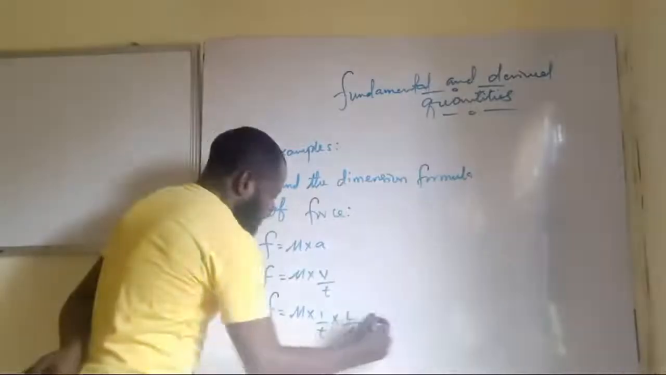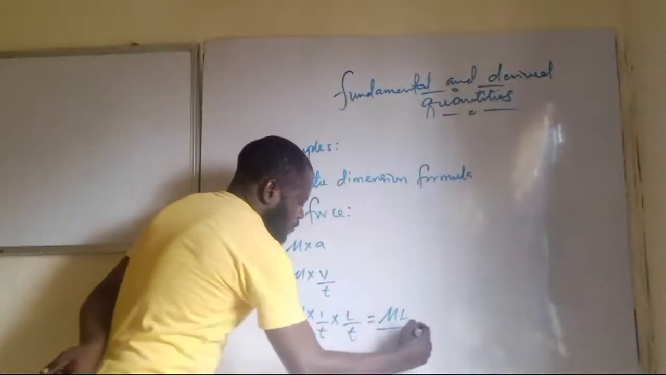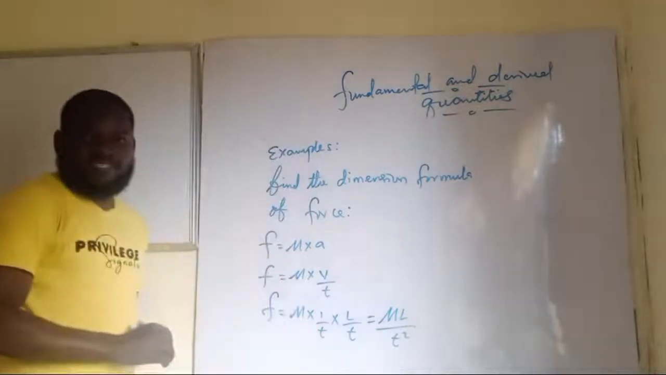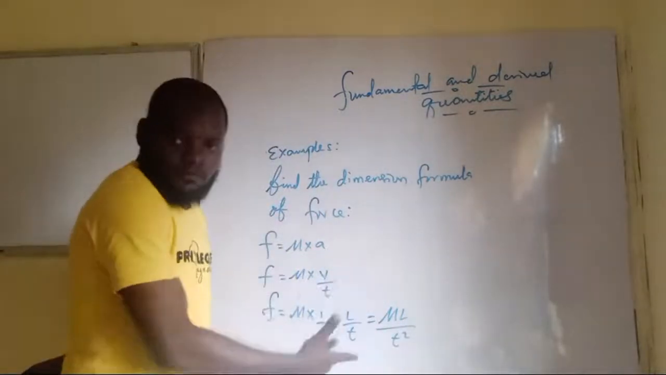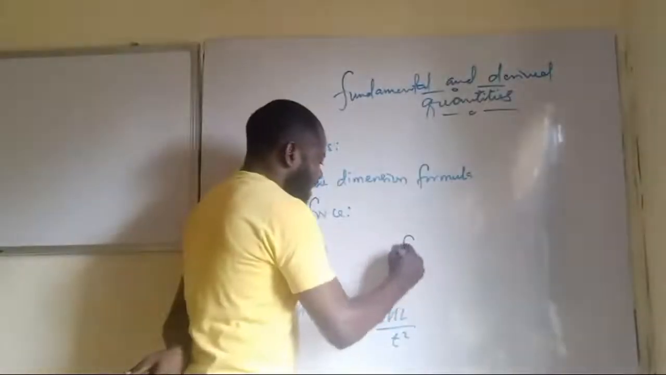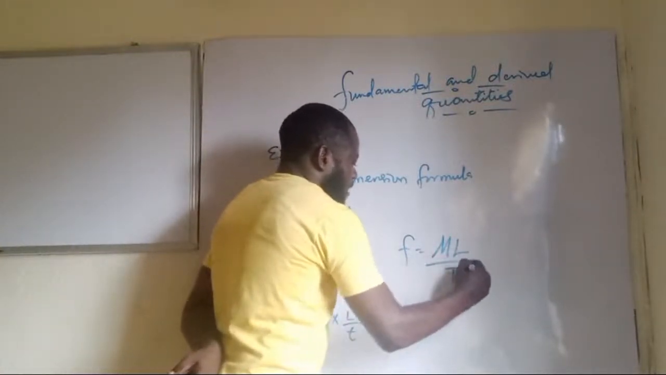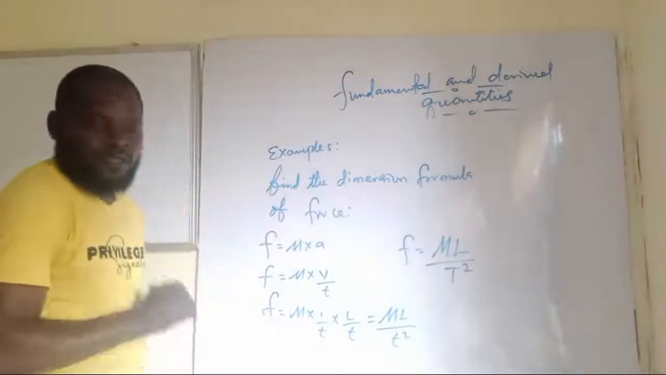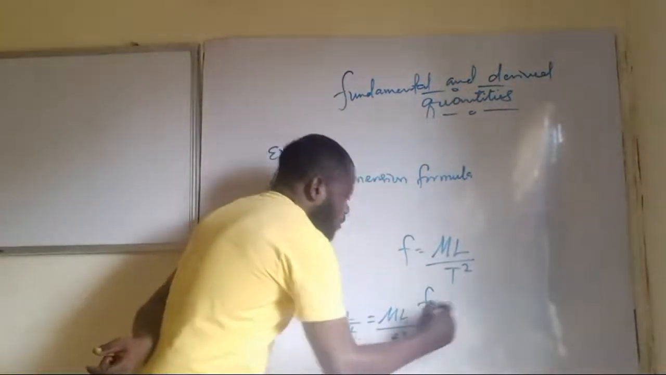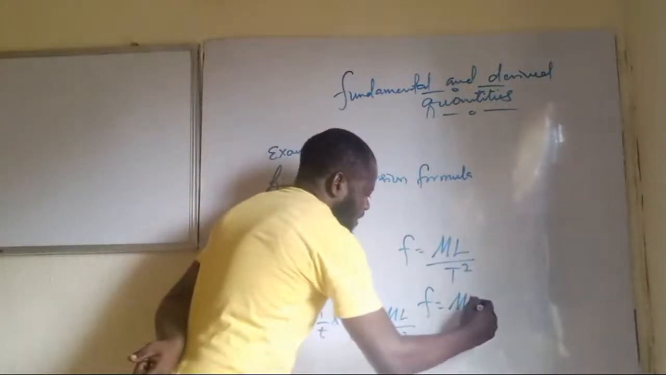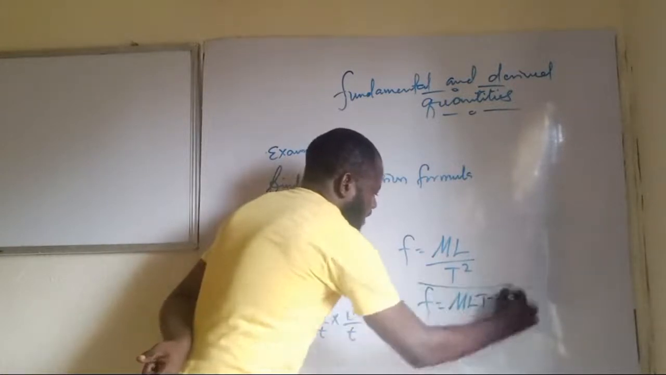And this is equivalent to ML over T squared. Are you seeing this now? So we can now go to the third step. So we have that F equals capital M, capital L over capital T squared. Then step 4, which is going to be our result, that is ML T raised to power minus 2.